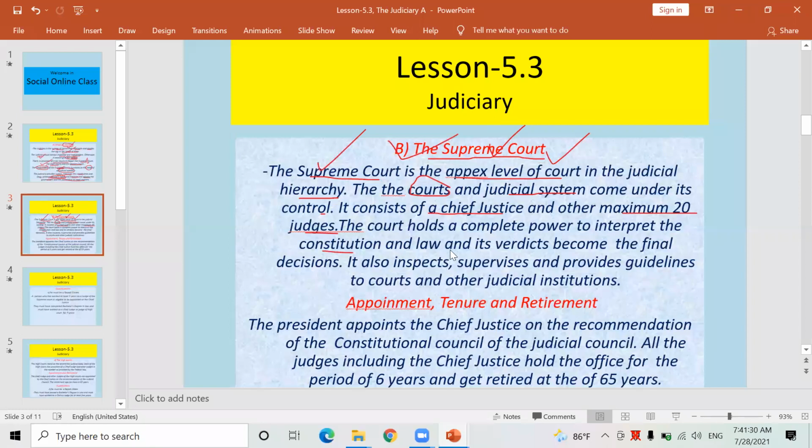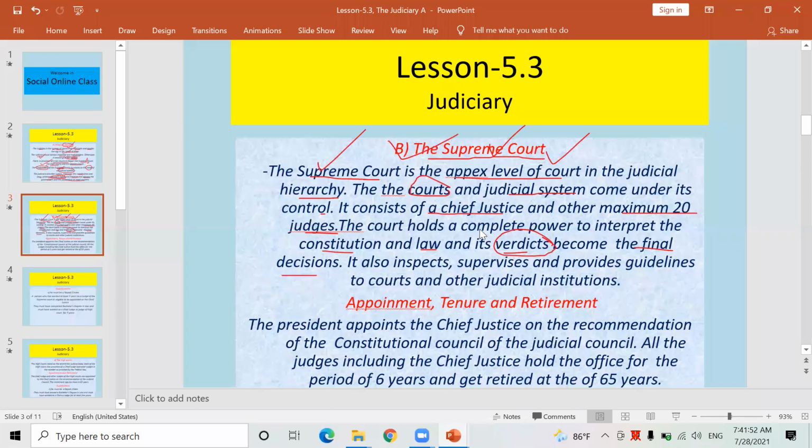Look here, and it even has a right to interpret the laws existing in Nepal and verdicts. Its verdicts, it means whatever decision the Supreme Court gives. Are you listening? Whatever decision the Supreme Court gives on any case becomes the final decision.